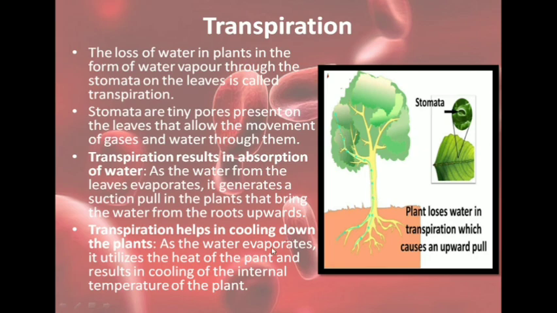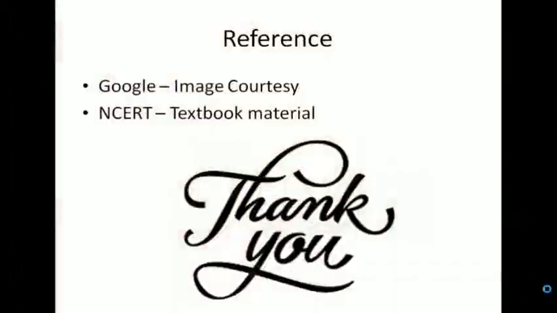Now there are other functions of transpiration. Transpiration also helps in cooling down of plants. Just as in case of sweat, as we have seen, sweat helps us to cool down. Similarly, transpiration, as the water evaporates, it utilizes the heat of the plant and results in cooling, and that also leads to the cooling of the plants. So that is another function. So first function of transpiration is it creates a suction pull that pulls the water from the roots upwards, and second is it cools the plant. Thank you.